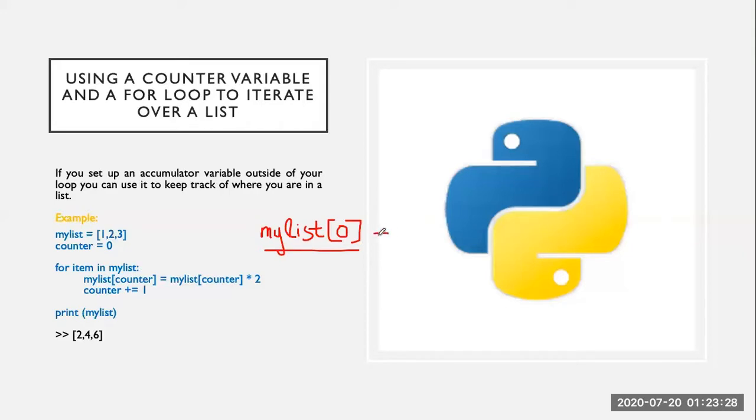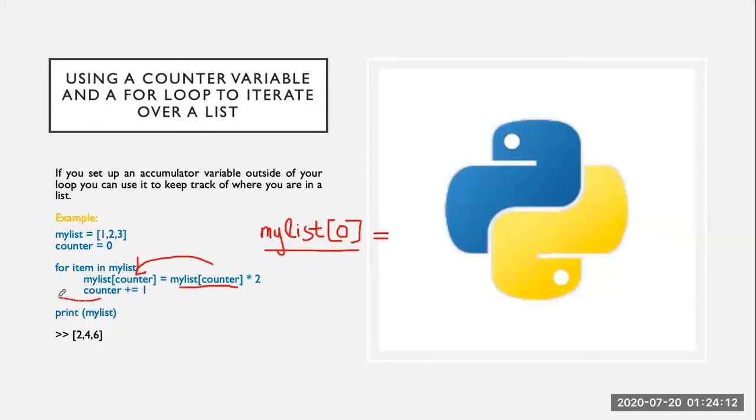So by this value we are accessing the element of the list by its index number. If we assign a value to the element accessed by its index number and change that value, there will be a change in the list. For example, here we are accessing that element, multiplying it by 2, and then assigning it back to the same element at the same index number. In the next line we increment the counter because we want to change the index number.